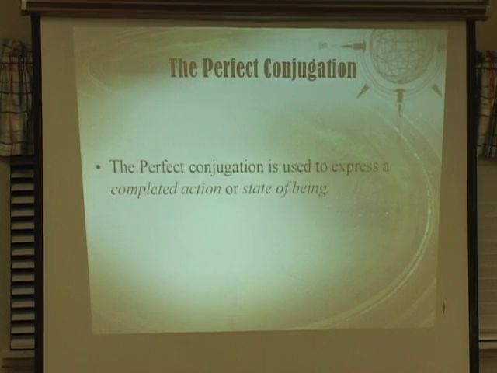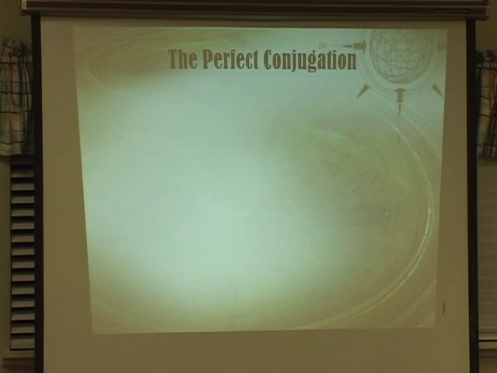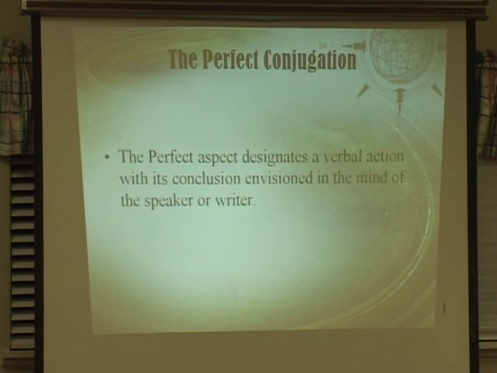The perfect conjugation for the call stem verb that we have to memorize today is used to express the completed action or state of being. It must be emphasized that the Hebrew perfect does not have tense, time of action, that is, apart from context and issues of syntax. Rather, it signifies aspect or type of action. The perfect aspect also designates a verbal action with its conclusion envisioned in the mind of a speaker or writer.